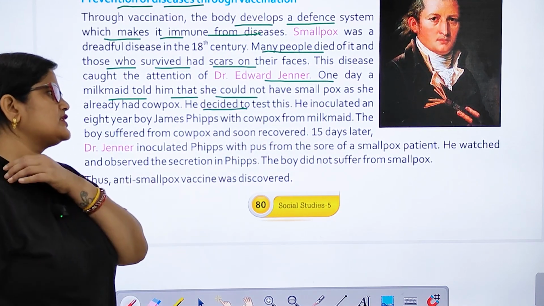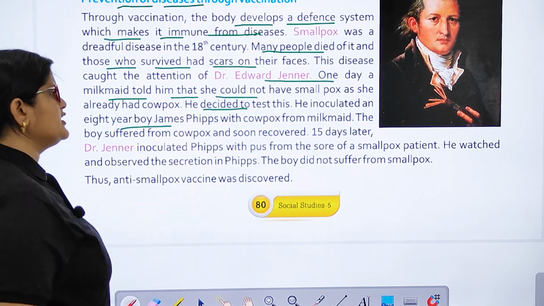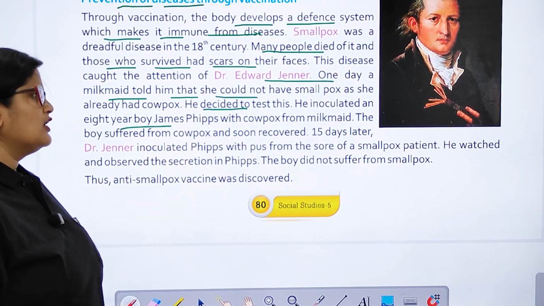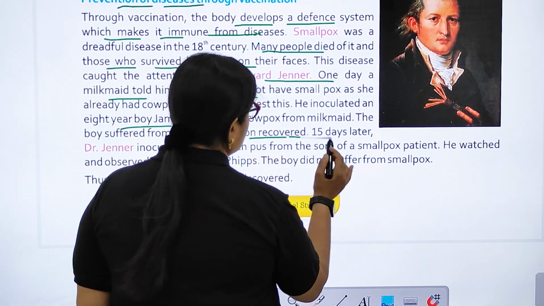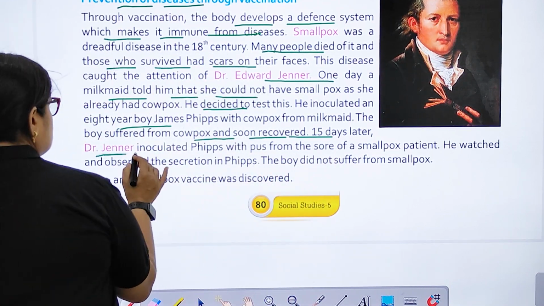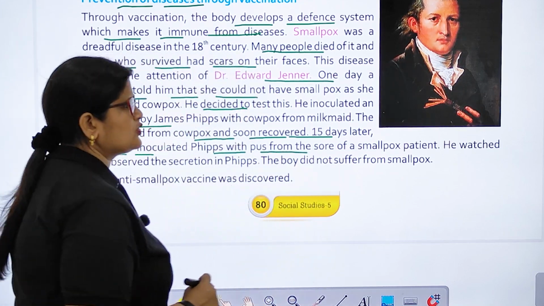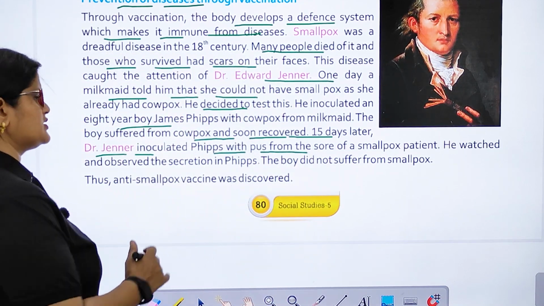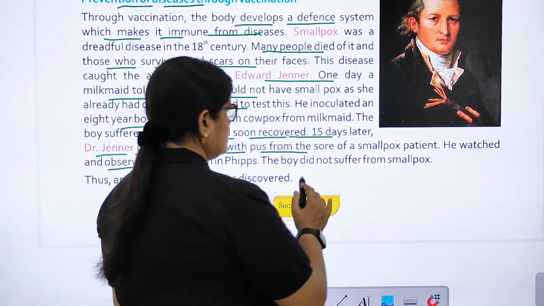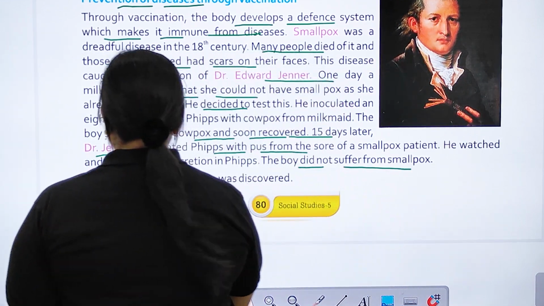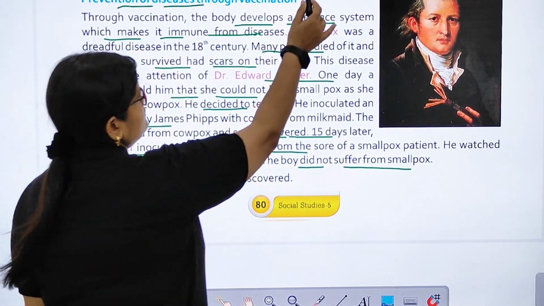So, he decided to test this. He inoculated an 8-year-old boy, James Phipps, with cowpox from the milkmaid. The boy suffered from cowpox and soon recovered. 15 days later, Dr. Jenner inoculated Phipps with pus from the sore of a smallpox patient. He watched and observed Phipps. The boy did not suffer from smallpox. Thus, the anti-smallpox vaccine was discovered.